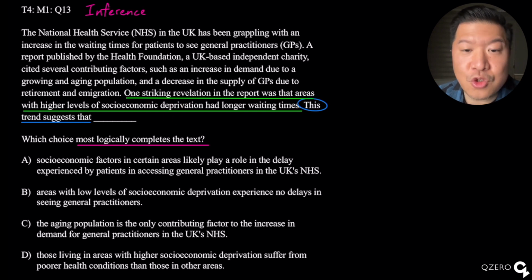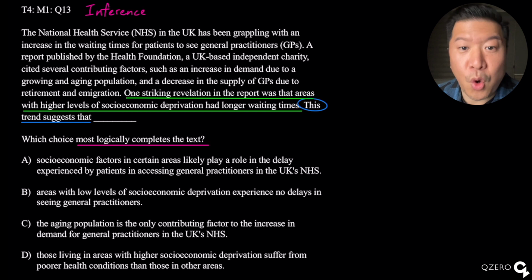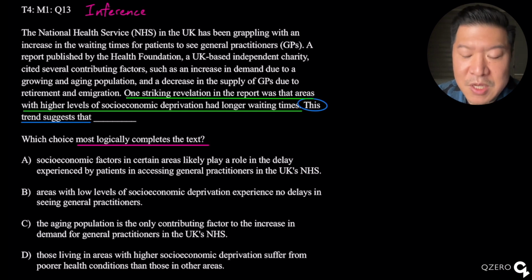It says, "One striking revelation in the report was that areas with higher levels of socioeconomic deprivation had longer waiting times. This trend suggests..." Now, this trend is directly referring to this green underlined part. So all this tells us is that places with higher levels of socioeconomic deprivation, which usually means poorer neighborhoods, people here wait longer. They have longer wait times.